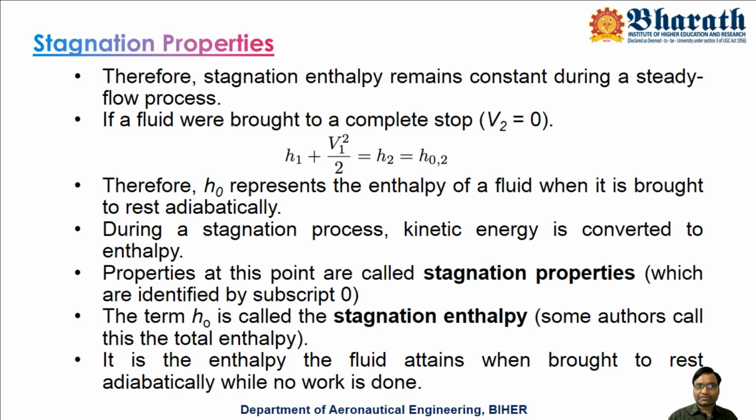During a stagnation process, since we are suddenly bringing the velocity to 0, what happens? The best example I always give to many batches of students is to stretch your hand through a window out of a moving train, one which is not going very fast, for the safer side. Suddenly you will feel a force on your palm.